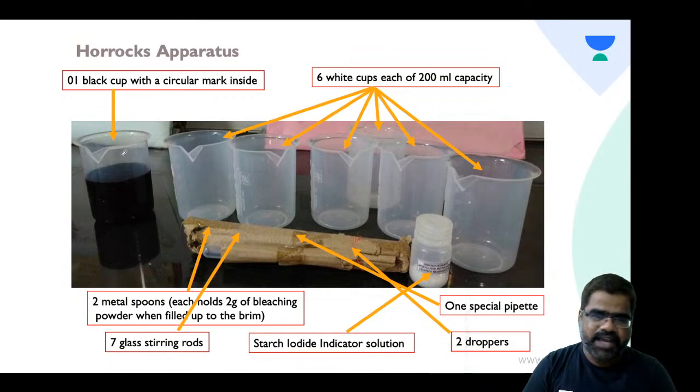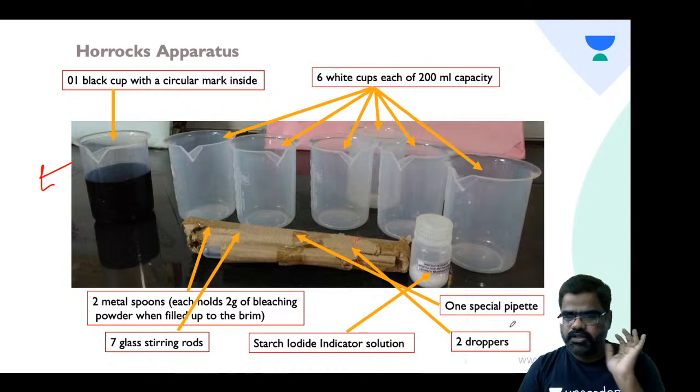There is a black cup, which is not black here, but yeah, I'll take a black cup, and you have 6 white cups, which is 5 here, but we have 6 white cups, and we have 2 metal spoons. We have 7 glass stirring rods. We have an indicator called starch iodide, and we have 1 special pipette, and we have 2 drops, right? So these are the things which is there in the Horrocks apparatus.